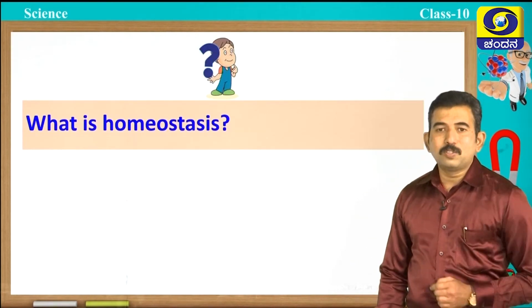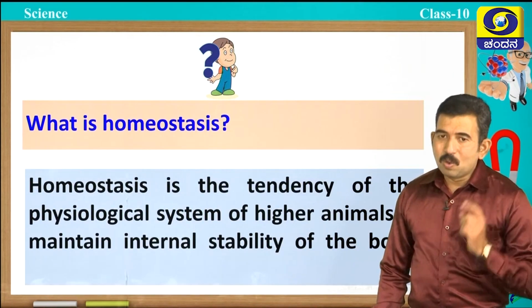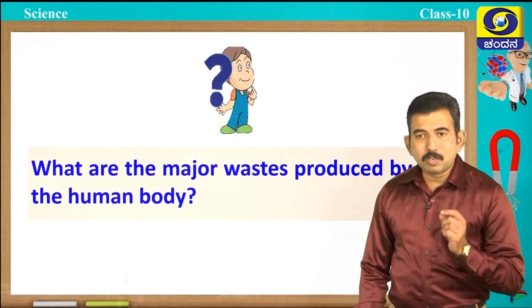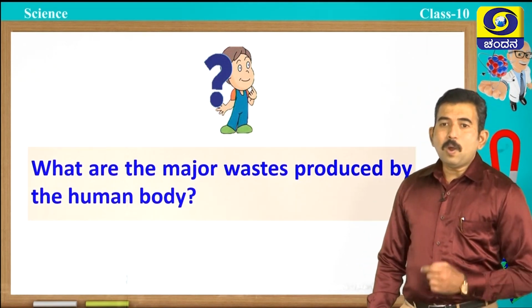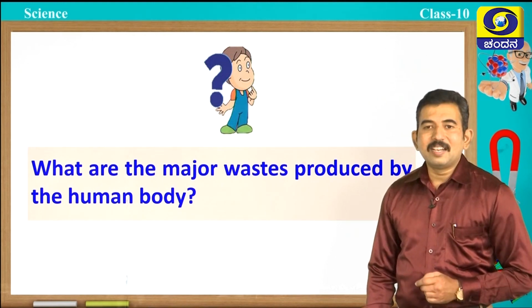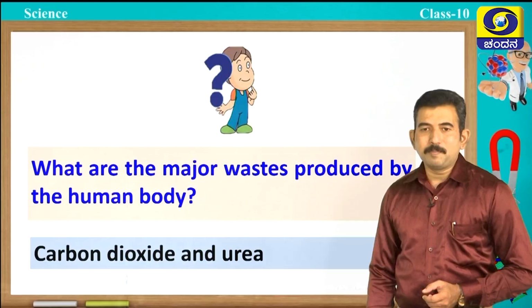Now, one question for you students: what is homeostasis? Yes, homeostasis is the tendency of the physiological system of higher animals to maintain internal stability of the body. One more question for you students: what are the major waste products produced by the human body? Yes, your answer is correct. Carbon dioxide and urea are the major waste products produced by the human body.